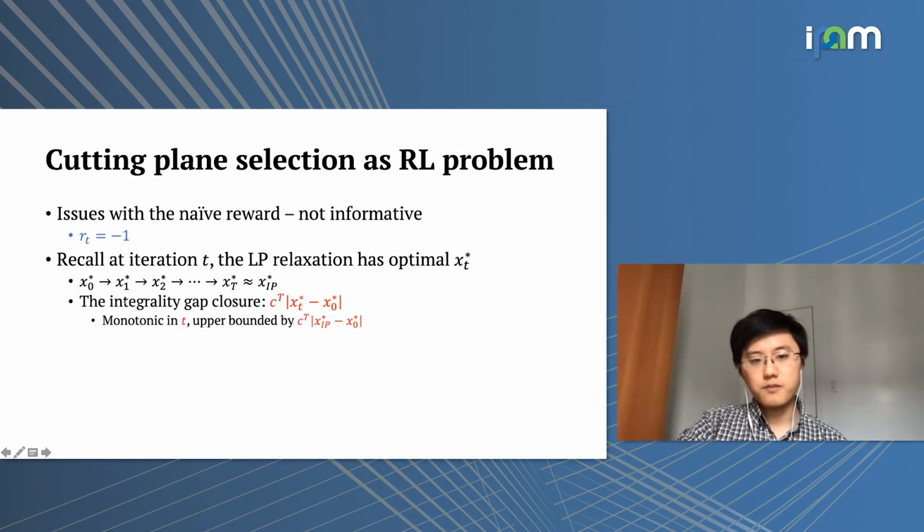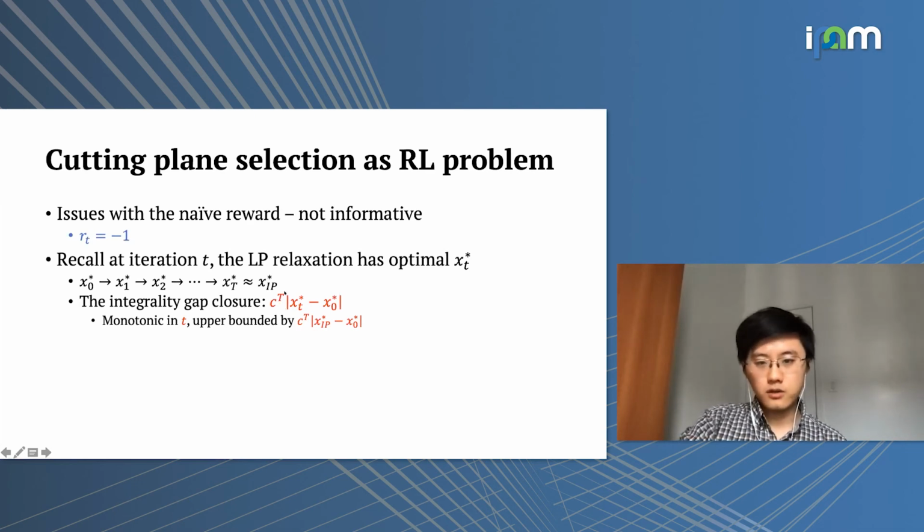And we can define something called the integrality gap closure. What it measures essentially is the distance between the LP solution and the initial LP solution. And as you can see here, we also scale it with the objective value.